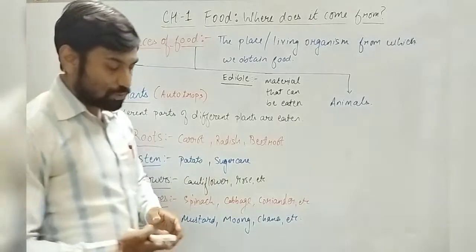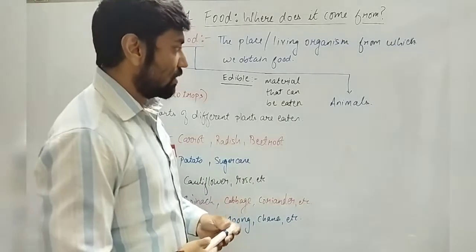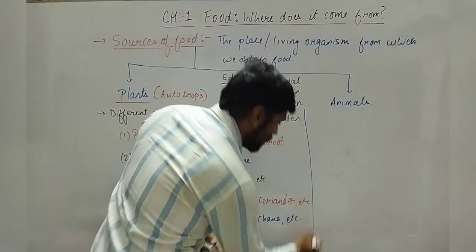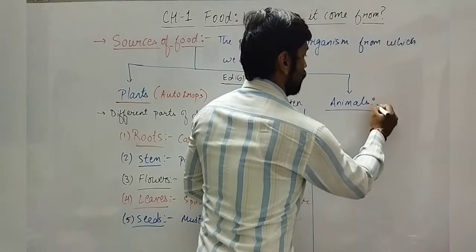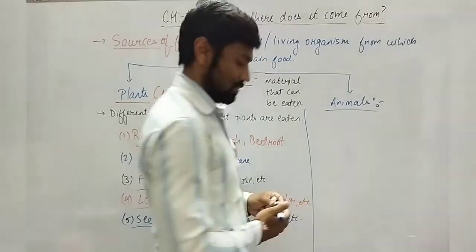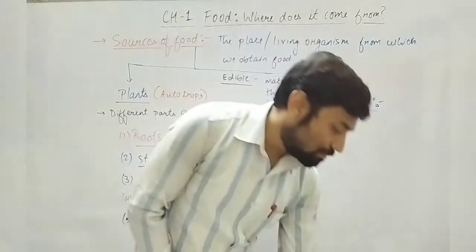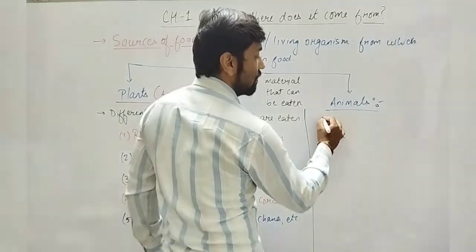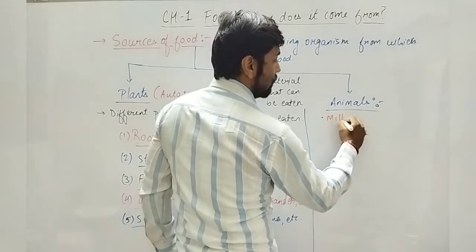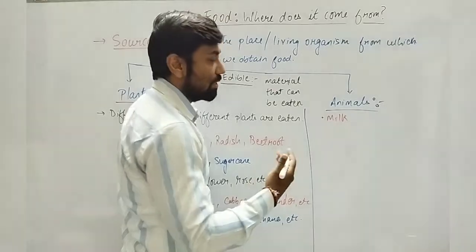Let us discuss the animals. So what do we get from animals? Basically we get milk, which we drink every day.